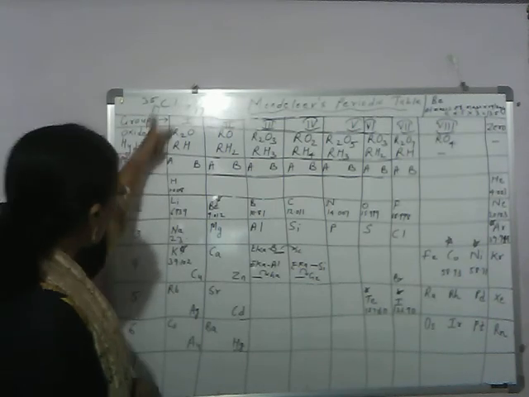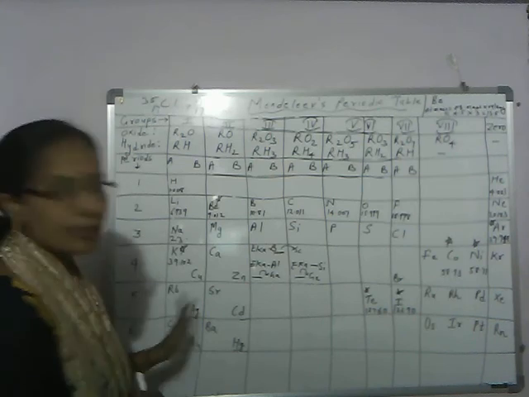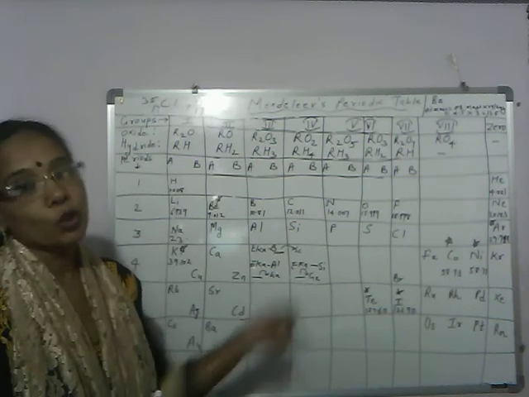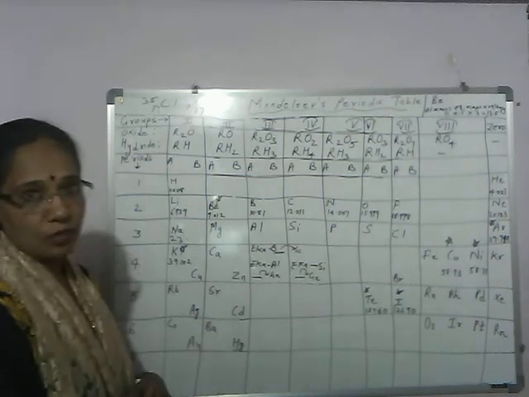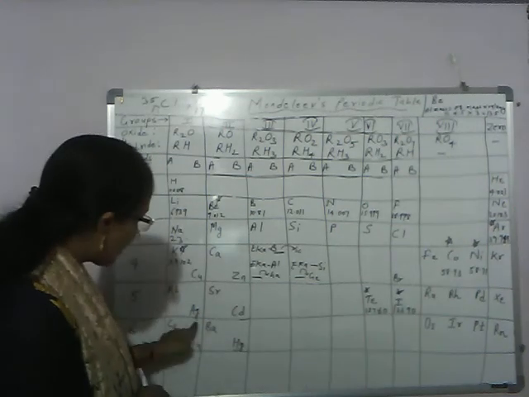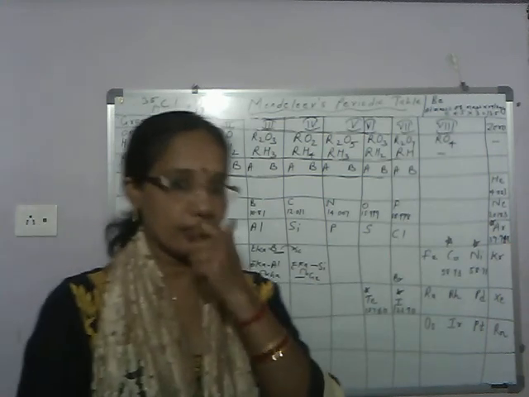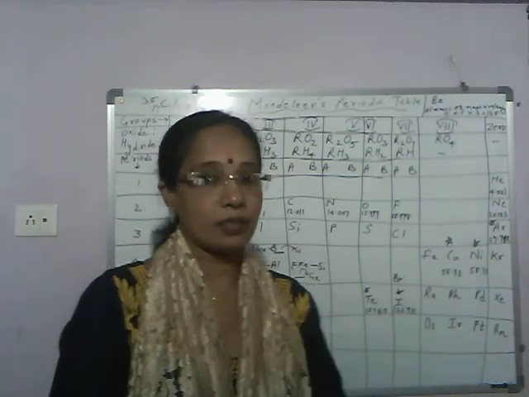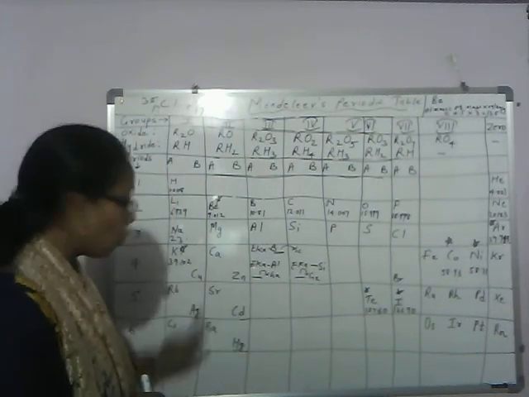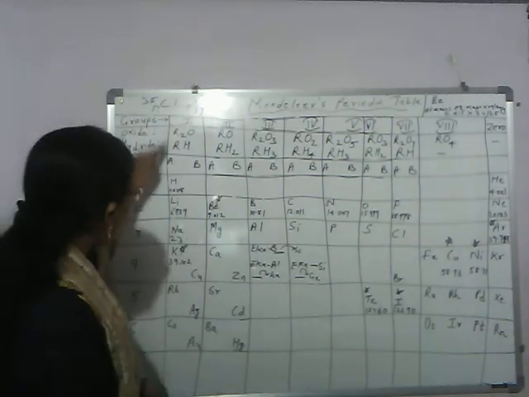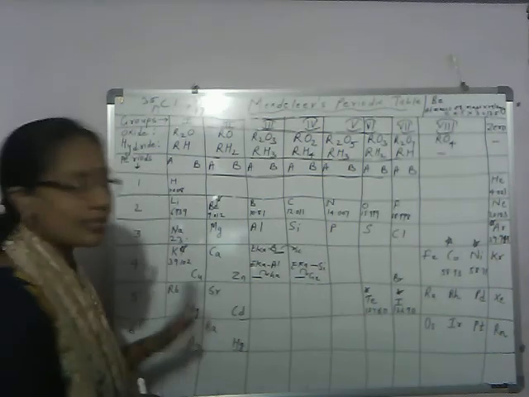Like 1A group elements, lithium, sodium, potassium, rubidium, cesium. Their properties are totally different from 1B group elements. What are 1B group elements? Copper, silver, gold. These copper, silver, gold are coinage metals used to make coins. These are group 1B elements, and group 1A elements are alkali metals, lithium, sodium, potassium, rubidium, cesium.